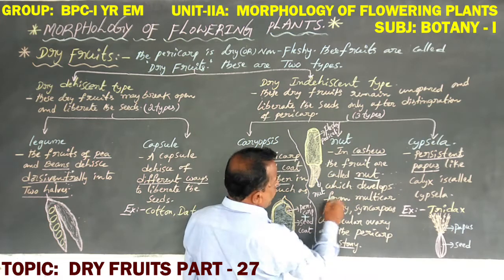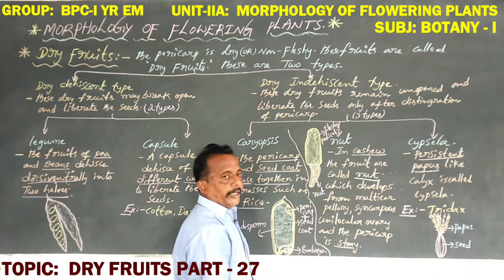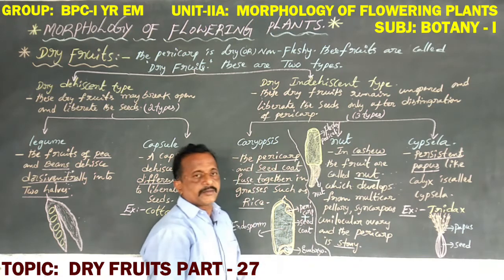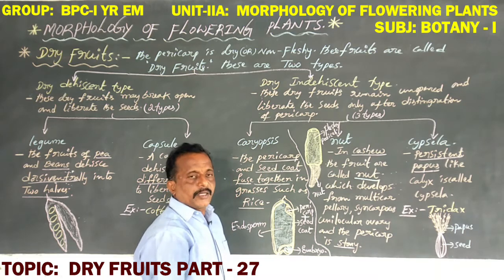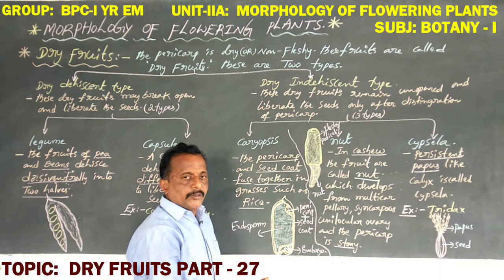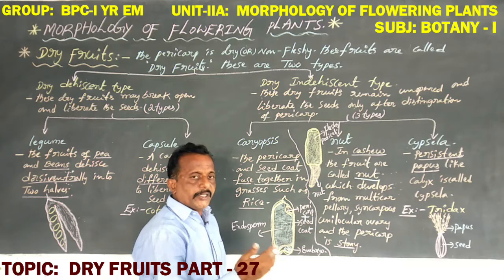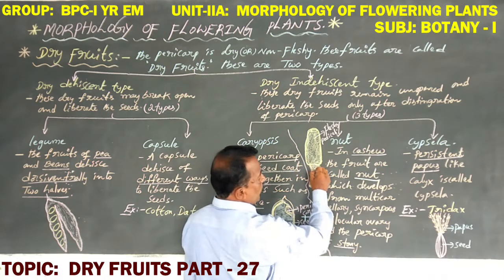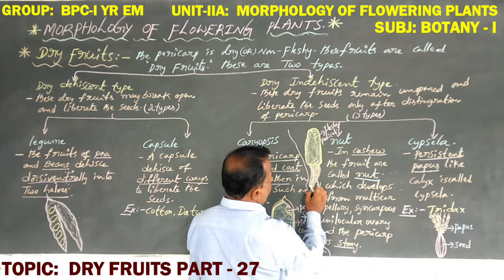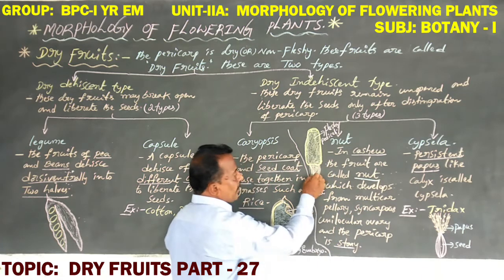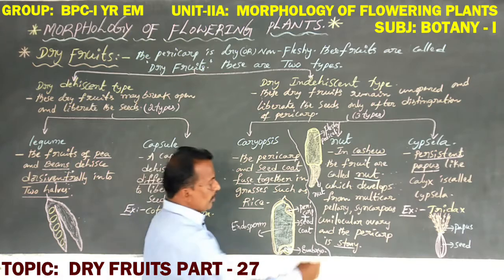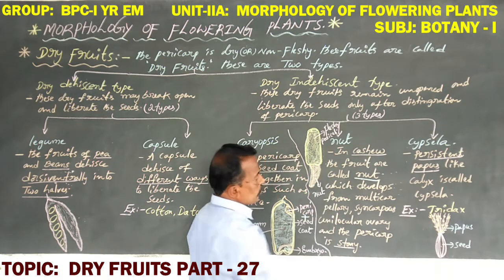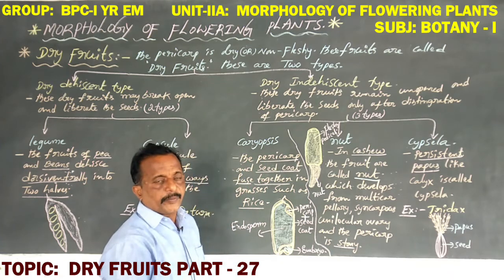It develops from a multicarpellary, syncarpous ovary: more than two carpels are present, and these carpels are fused together. It is a unilocular ovary, a single ovary containing a single locule. But the pericarp is stony.